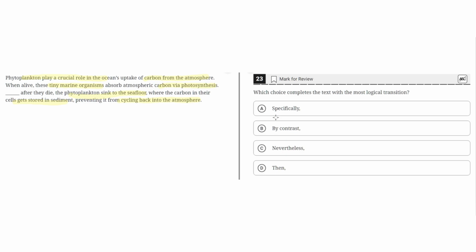So option choice A says specifically. This is incorrect because specifically implies that this third sentence will go into more detail about what was said in the second sentence, but this is not the case, because the second sentence discusses what phytoplankton do when they're alive, which is absorb atmospheric carbon through photosynthesis, and then the third sentence goes on to describe what they do when they die, which is two different things. So specifically would not make sense here, and therefore it is incorrect.